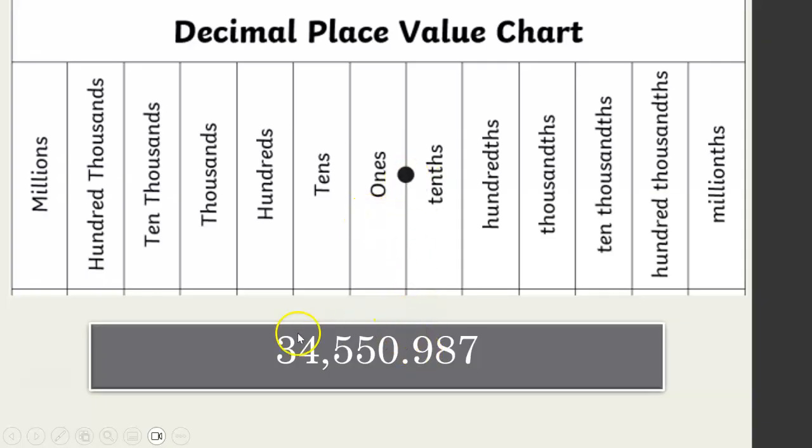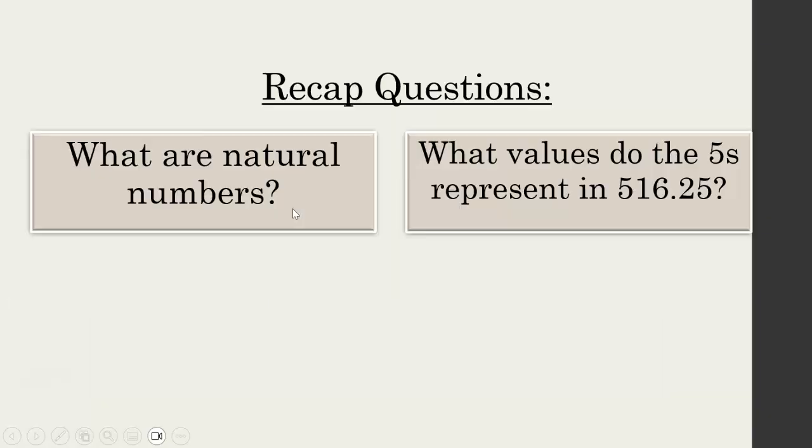So that's to the left of the decimal point. Now, what about to the right? Well, 0.987. The 9, what does that represent? That represents tenths. Next one, as I said, you're adding a zero each time. The 8 represents hundredths. The 7 represents thousandths. So this is a nice little handy chart. You'll eventually just learn it off and you'll know it intuitively. But if you're a bit stuck trying to figure out how you would know the place value of the digits, you could just look at this kind of chart and get used to it.